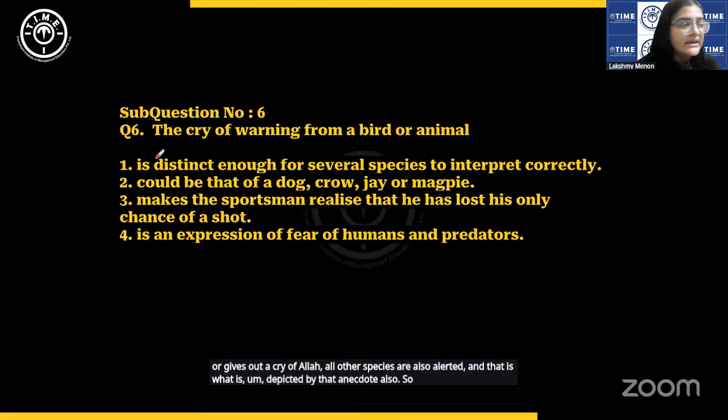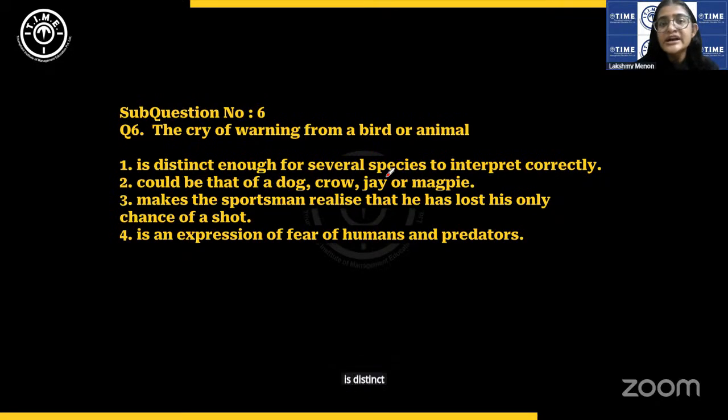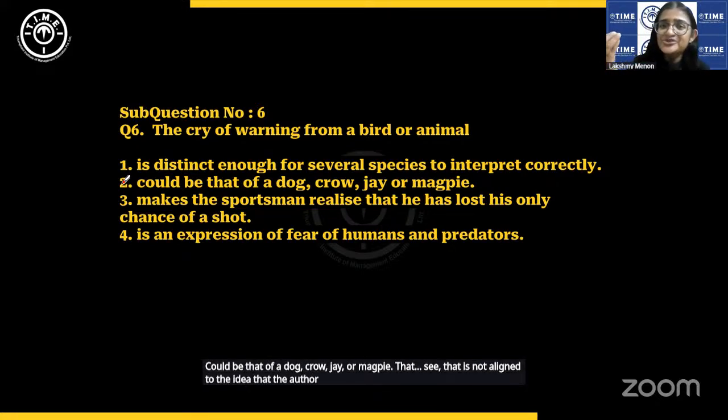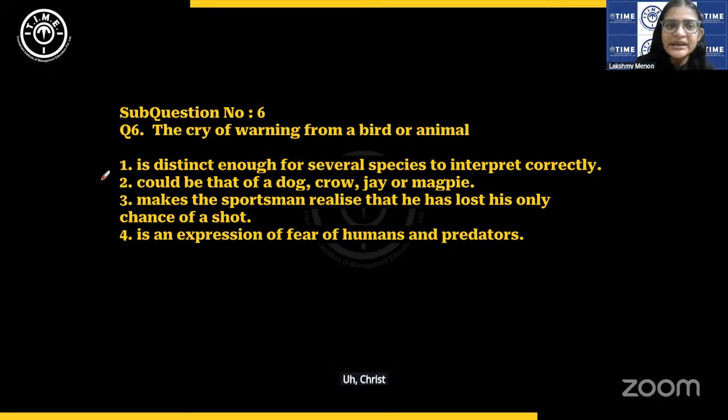So let us see. "Is distinct enough for several species to interpret correctly." That is true. "Could be that of a dog, crow, jay, or magpie." That is not aligned to the idea that the author is trying to communicate, right? Yes, it could be of any animal, but then all these cries are different. So it is not that all these animals have very similar cries. That does not make any sense.